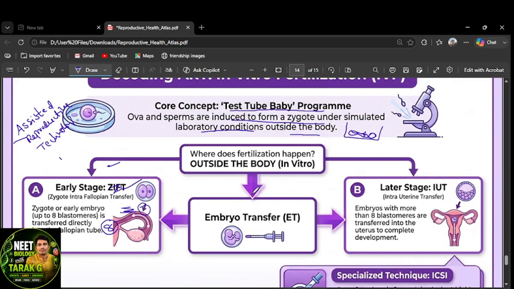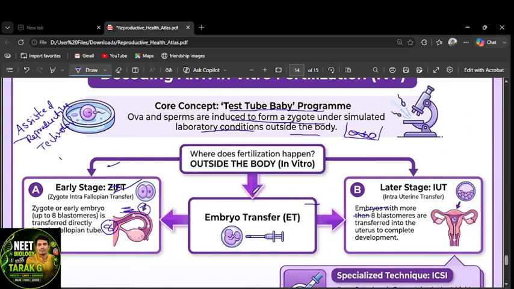And late stage means what? Beyond 8 blastomeres. An early embryo with more than 8 blastomeres is transferred into the uterus. That's why it's the late stage. That's the reason we transfer to the uterus. That's called IUT, intrauterine transfer.